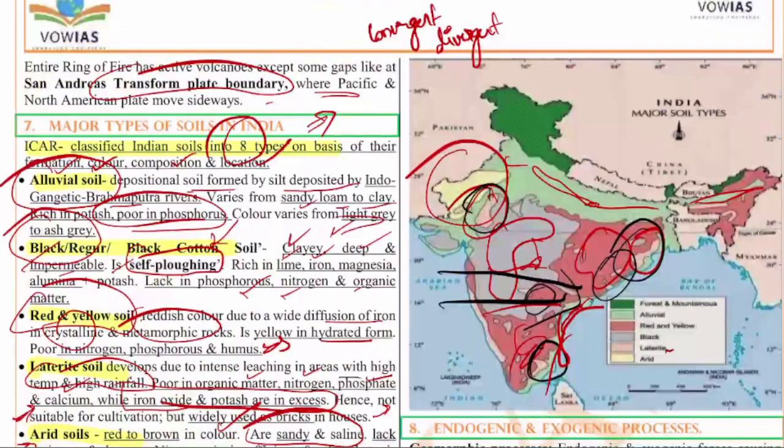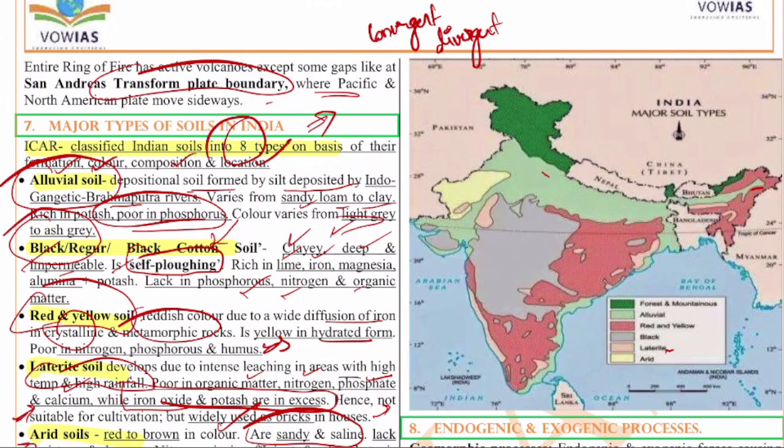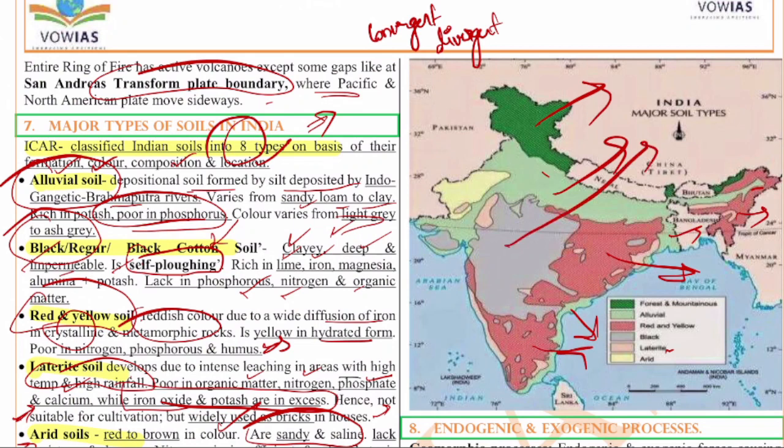Okay, so just this is the figure once again. You will have more clarity. So you can see in the Himalayan region you have these forest soils. Next you have alluvial soil here, here and here. Next you have the red soil here in the northeast and in the south. Next you have the black soil in central India. Next you have the laterite soil in parts, and you can find it in and around the arid regions. This is the arid region, arid soil. Okay, so this is about these soils.